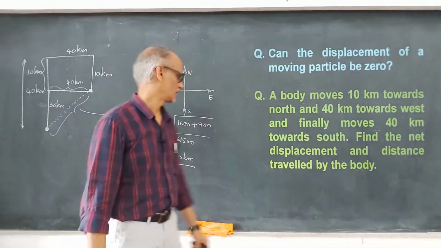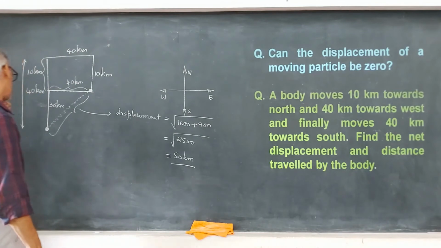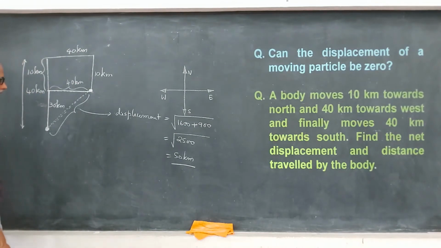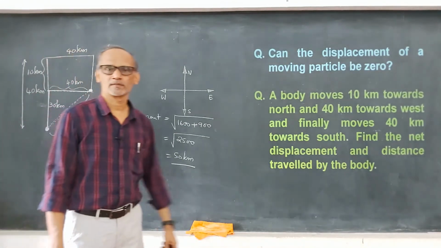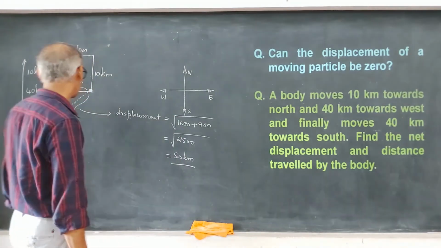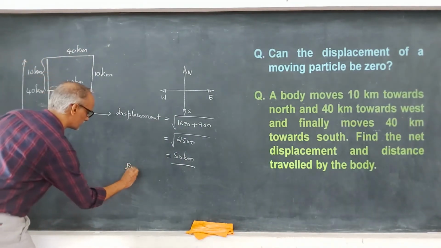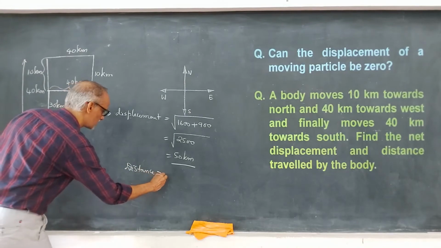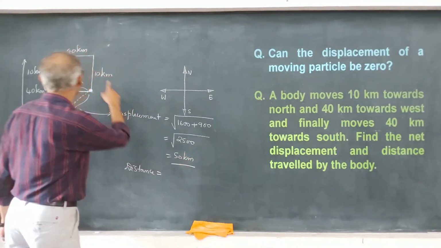So, hope you have understood how we can find the displacement very easily, because displacement is always the shortest distance between the initial and the final point. Okay. How about the distance traveled? The distance traveled is nothing but the length of the path. You have to just add them.